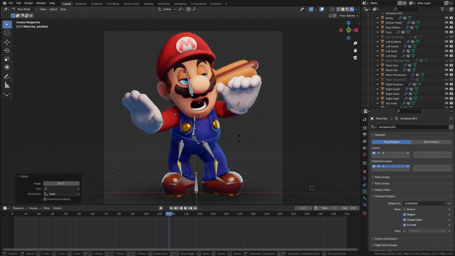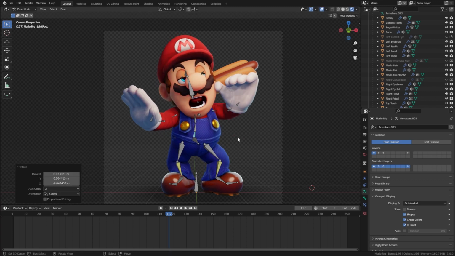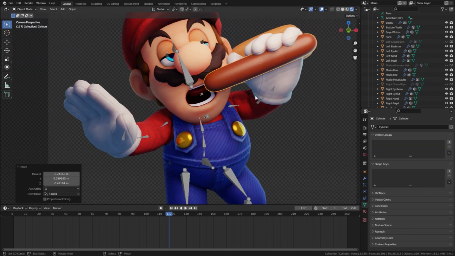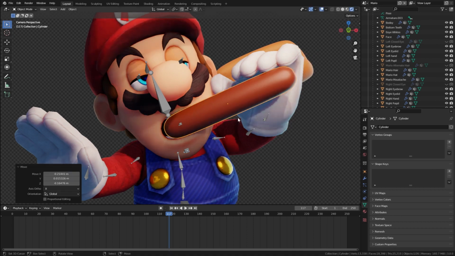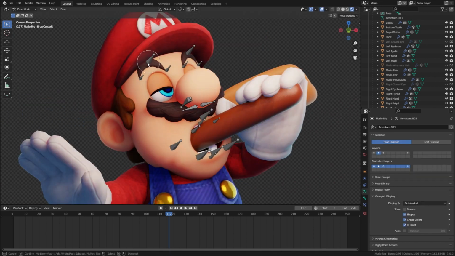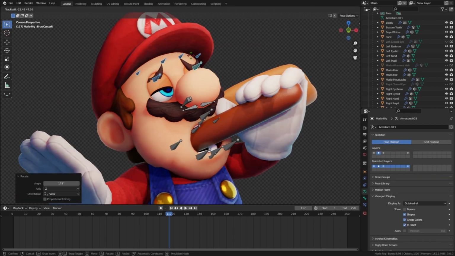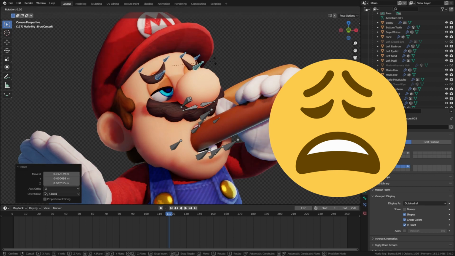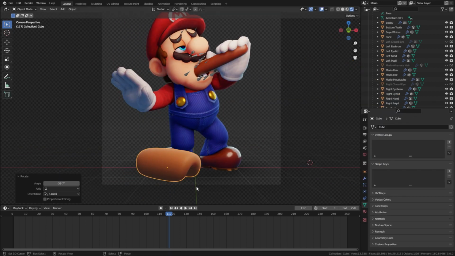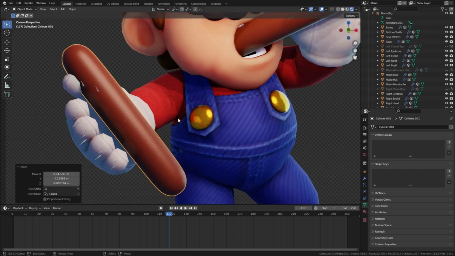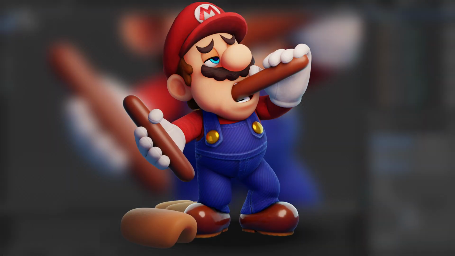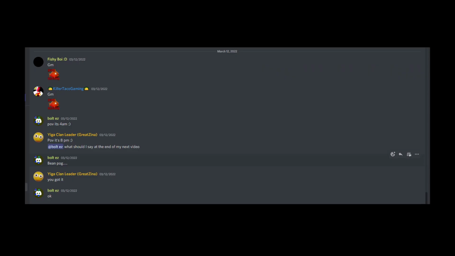So let's begin. I started off by quite literally moving one bone in his torso, which already made the render about 10 times worse. Next, I moved the wiener to align better and began to work on his expression. I wasn't quite sure what to go for, so I decided to mimic that one emoji. I don't know what it's called, but you all know which one I'm talking about. I put the buns around Mario's feet and gave him a second wiener for the offhand. This was the final render, and I think it's beautiful. Bean Pog.